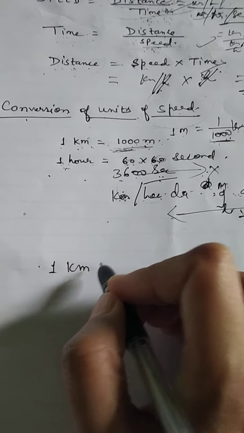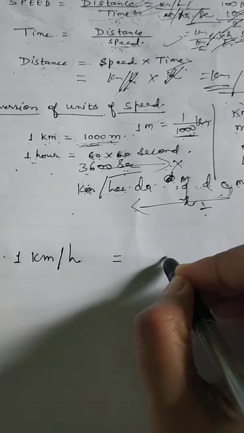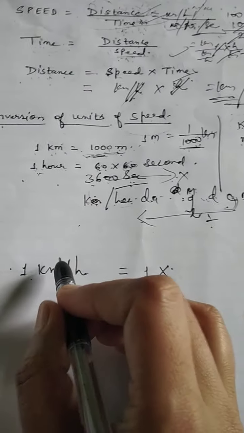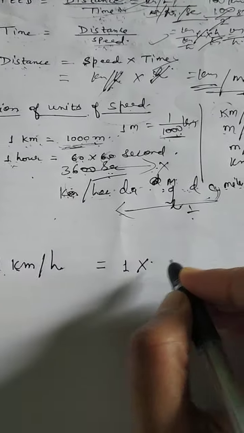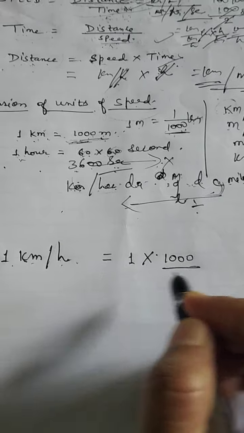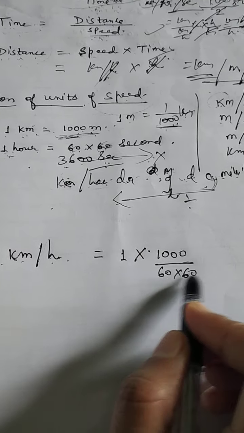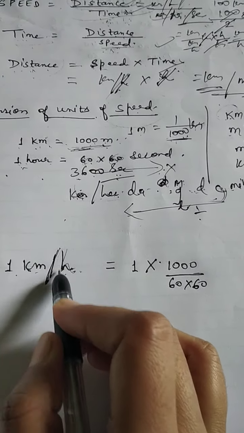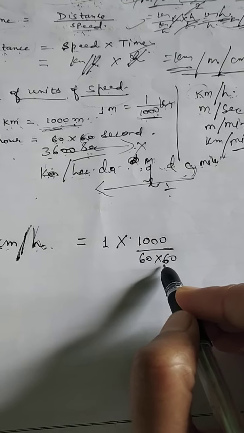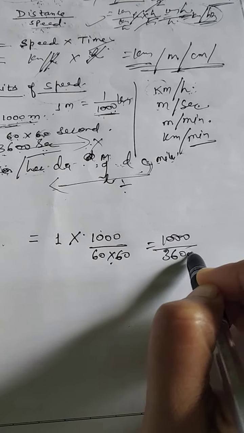Now understand this one carefully. Suppose you have to change 1 kilometer per hour, this speed, into meter per second, then what will we do? Kilometer to meter, we will multiply by 1000. And meter per second means hour to second. So hour to second, 60 multiplied by 60, we will divide. Why are we dividing? Because in per hour, hour is in the denominator, so we will change this into the denominator only, in meter per second.